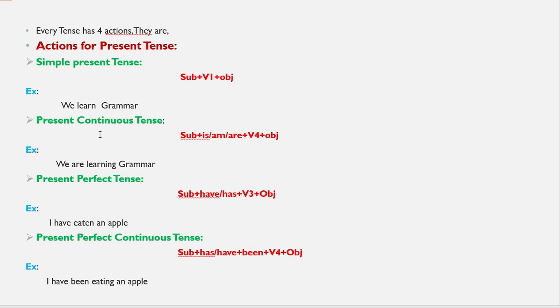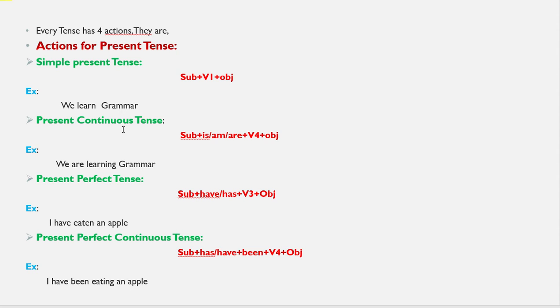So present continuous tense. What is present continuous tense? That means an action is going at the same time of speaking. Now I am speaking and some action is happening there and that action is still going. At that time we will say present continuous tense. I will repeat one more time.